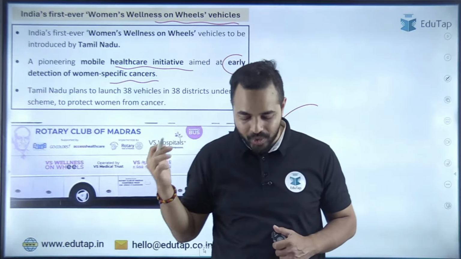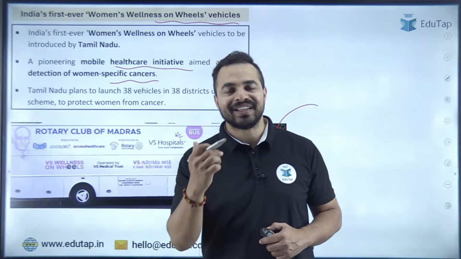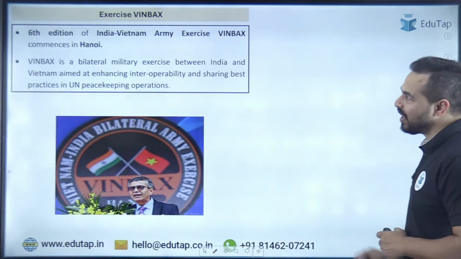Quickly tell me in the chat box. What is the name of that state? The state name is Tamil Nadu. Absolutely right. Moving ahead, exercise Winbacks.